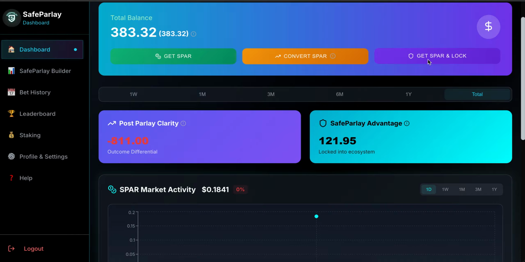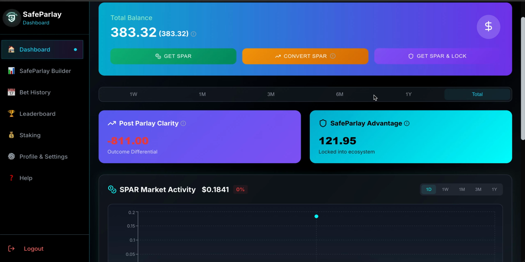Some people may decide to just bypass the whole 'let me place a parlay' and just purchase this and have it sit for a year. I don't recommend anyone doing this unless they plan on letting it sit for a year, or if you just want to get your rewards, let it stack up. And then if you want to unstake early, you can do so with a penalty.